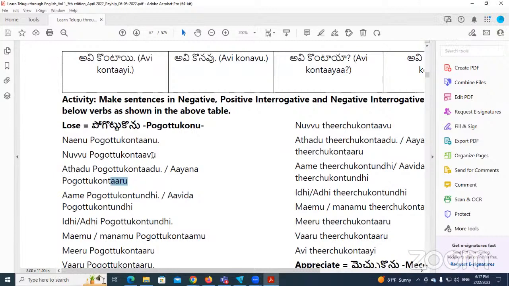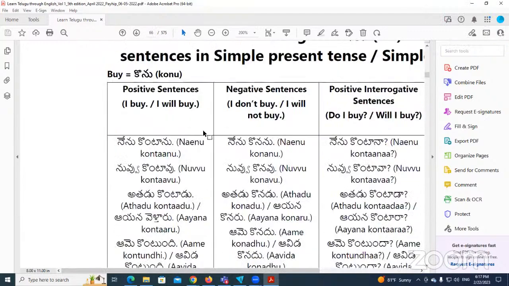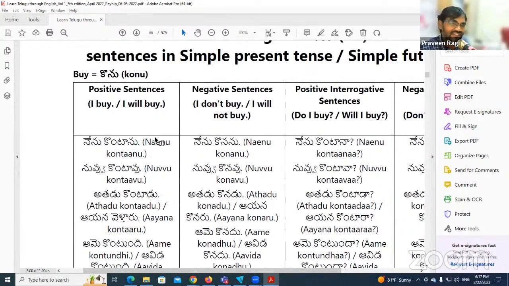The same pattern you need to follow for the other verbs ending with the same sound. That is why I separated them group-wise. Whenever you find a new verb ending with the same sound, you don't need to depend on others.